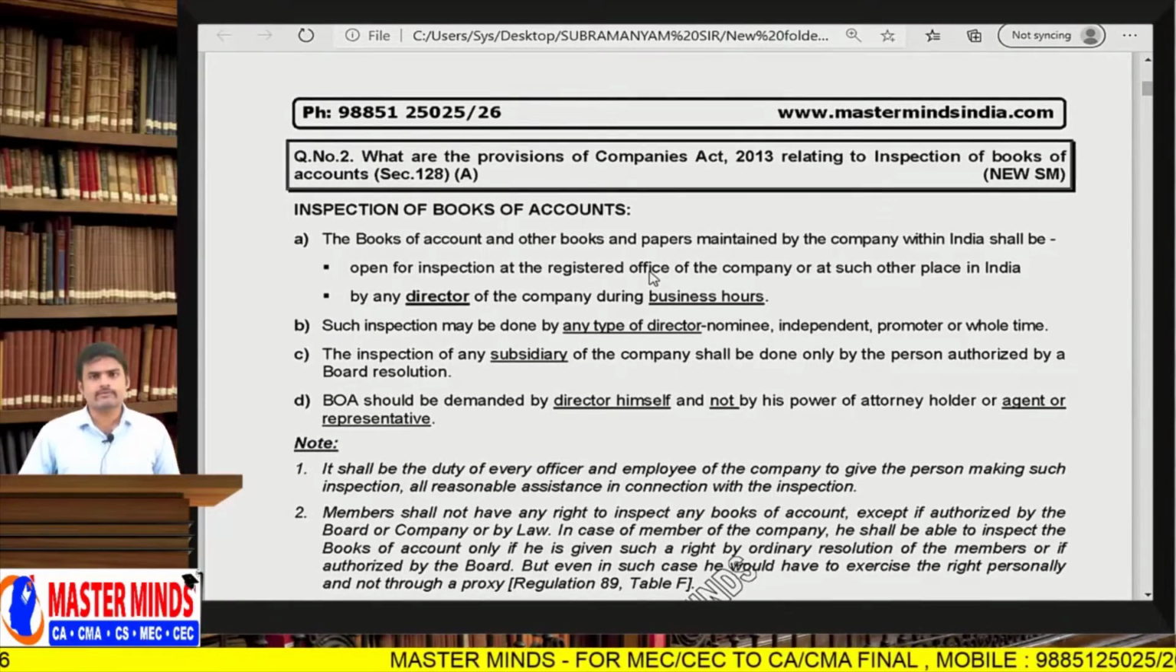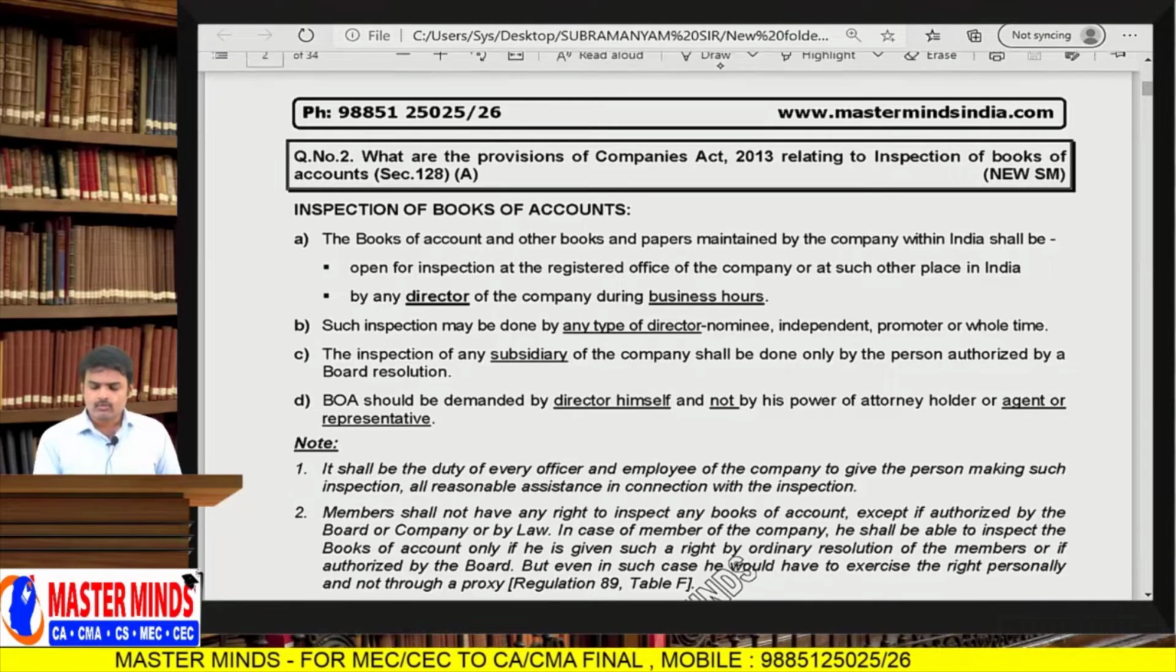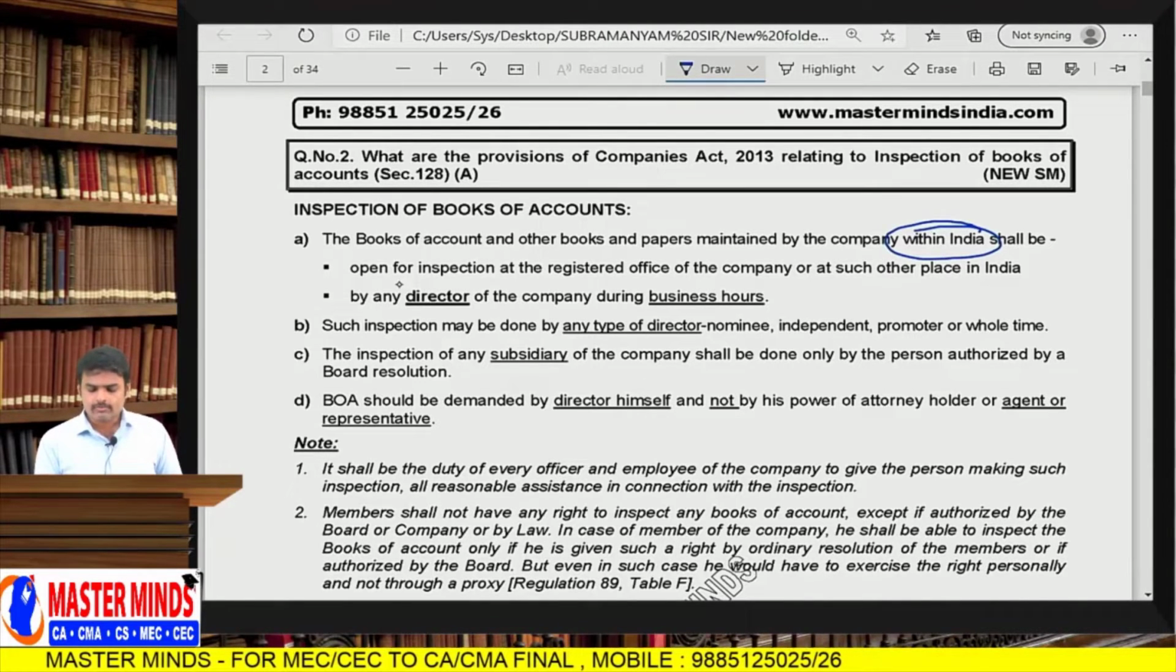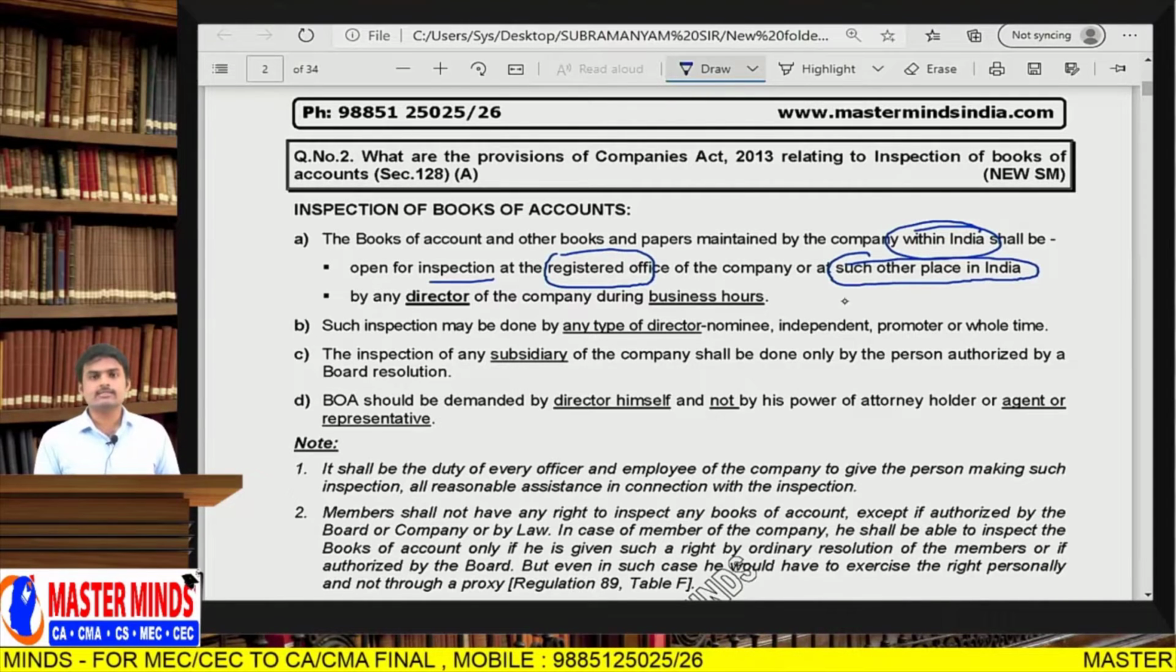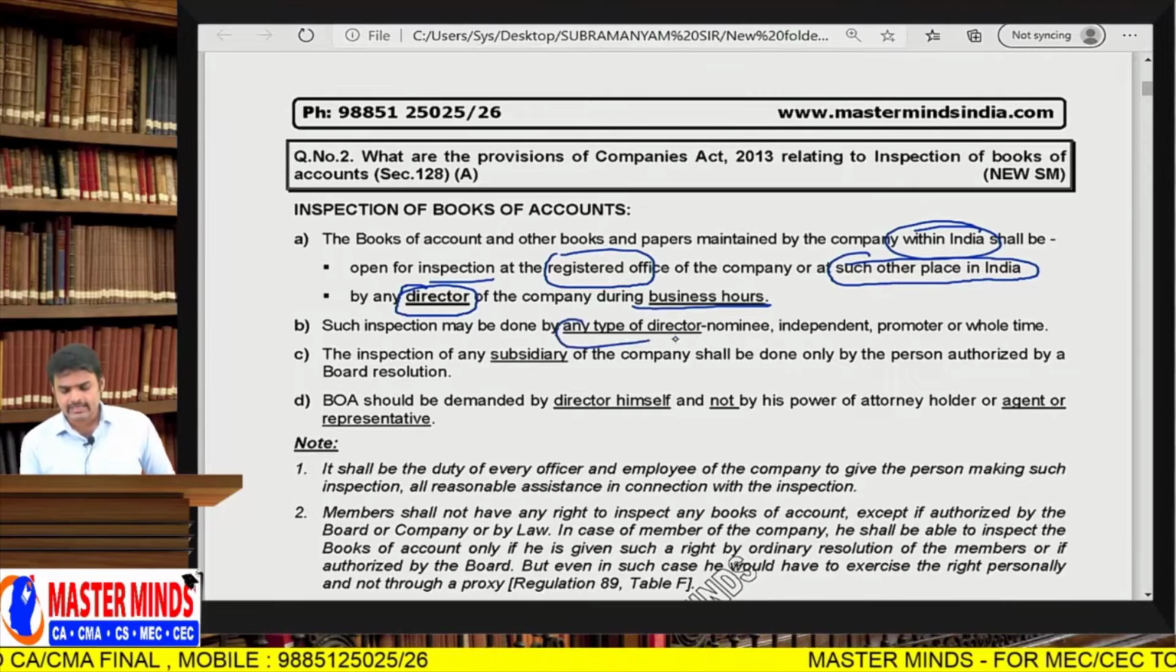Sir, who can inspect books of accounts? Only directors. The books of accounts and books and papers maintained by the company within India shall be open for inspection at the registered office or at such other place in India as decided by the board of directors by passing a board resolution, by any director of the company during business hours. Such inspection can be done by any type of director.